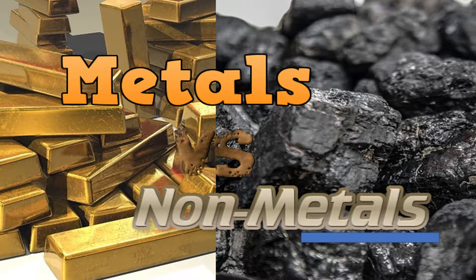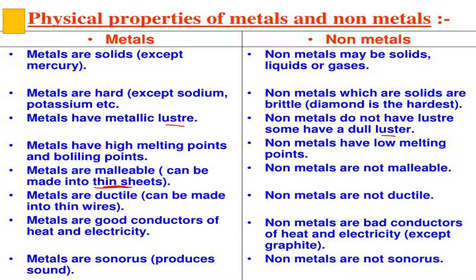So let us start with physical properties of metals and non-metals. Now the question is, what do you mean by physical properties? Physical properties mean the shape, size, color, all these things. If we talk about metals, they are generally solid, meaning their molecules are tightly packed, and the exception is mercury. Non-metals may be solid, liquid, or gaseous.